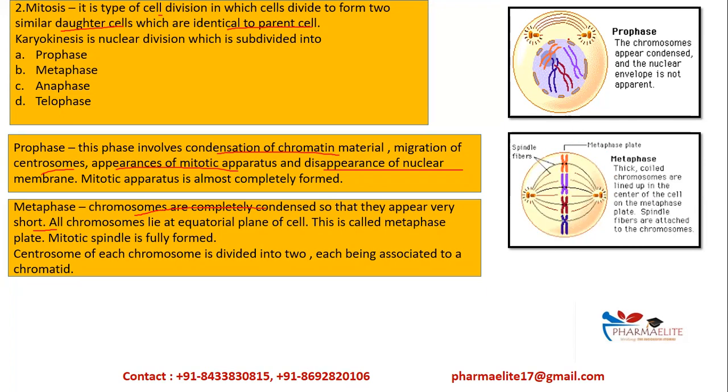Here you can see they are irregular, long, and scattered. But here they are aligned in a definite pattern at the metaphase plate. And the mitotic spindles are fully developed. And the centrosome of each chromosome is divided into two. This is the centrosome. You can see one is towards this side, one is towards the other side. That is, it is divided into two, and each is associated with a chromatid. These are the chromatids, which are the thread-like structures.